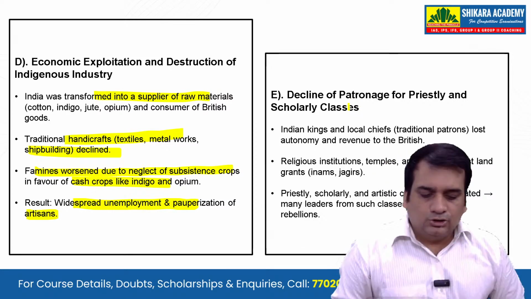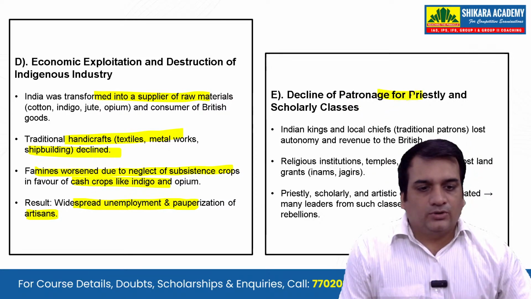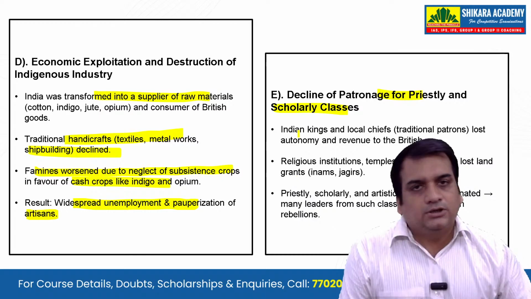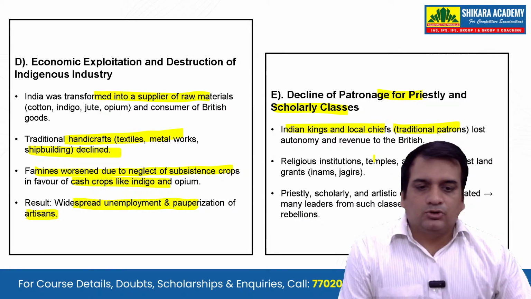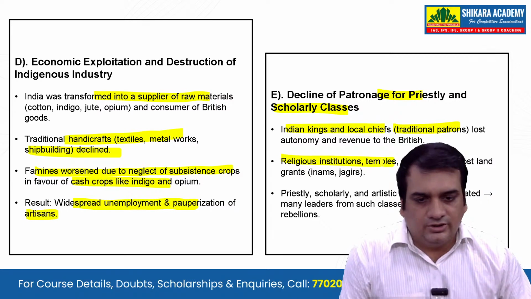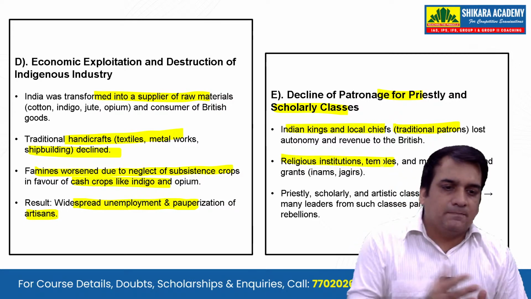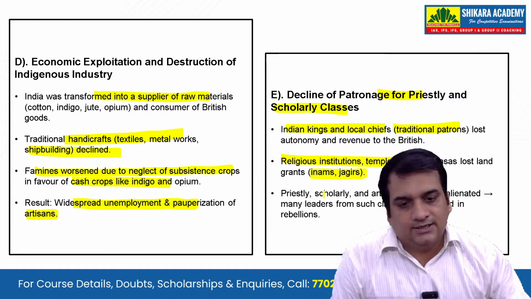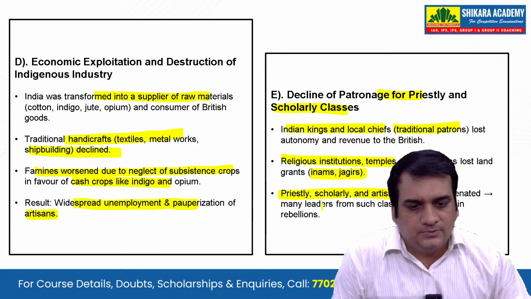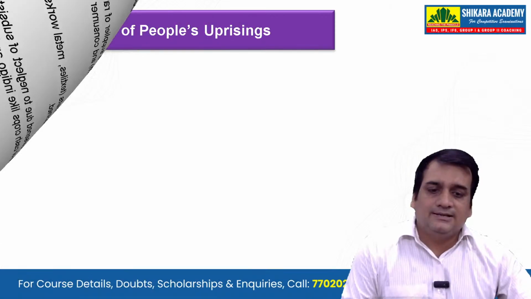Also, we will see the decline of patronage for the priestly and scholarly classes. Indian kings and local chiefs, the traditional patrons, lost autonomy and their revenue to the British. Religious institutions, temples, and madrasas lost their land grants, that is the inams and the jagirs, and the priestly, scholarly, and artistic classes felt alienated at that time.